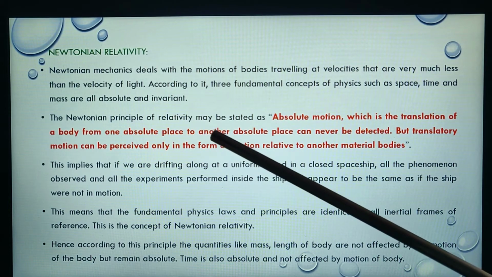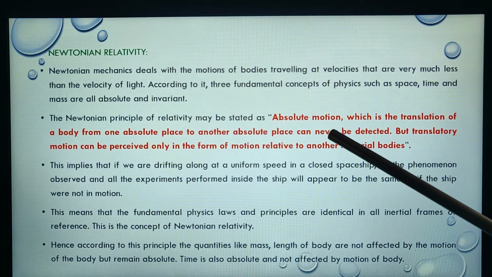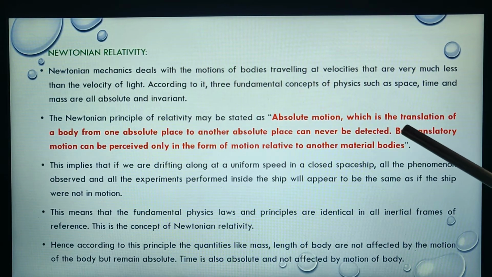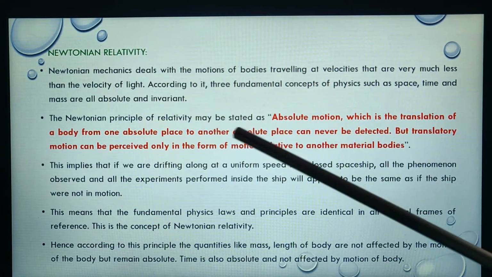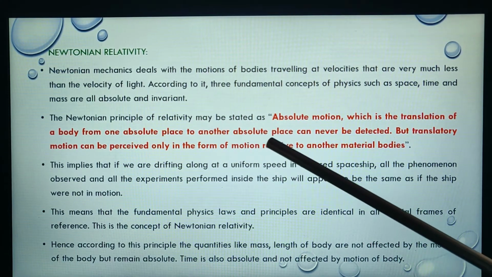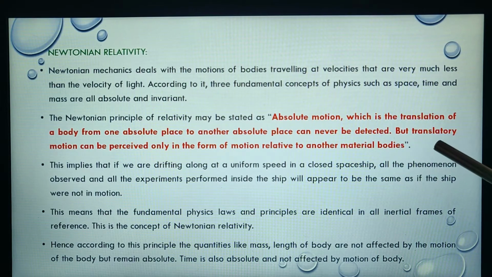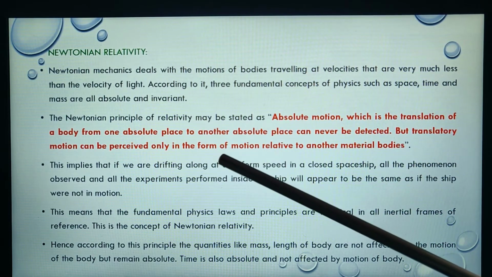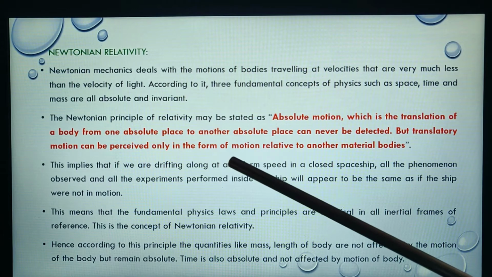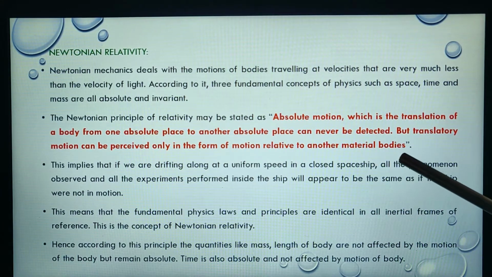The Newtonian principle of relativity may be stated as: absolute motion, which is the translation of a body from one absolute place to another absolute place, can never be detected, but translatory motion can be perceived only in the form of motion relative to other material bodies.